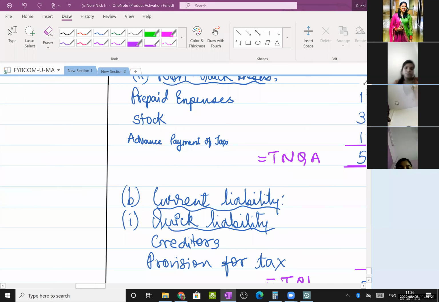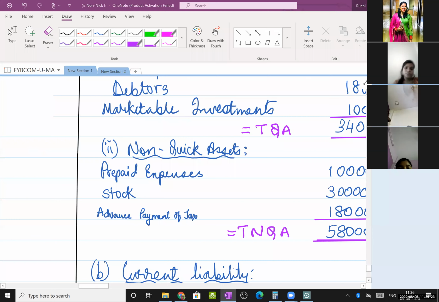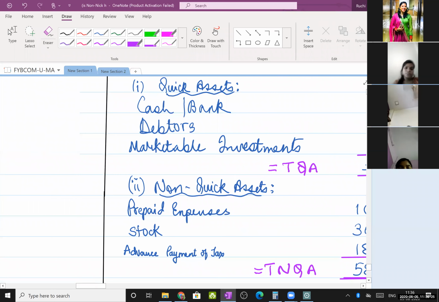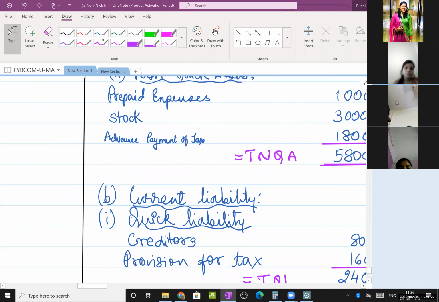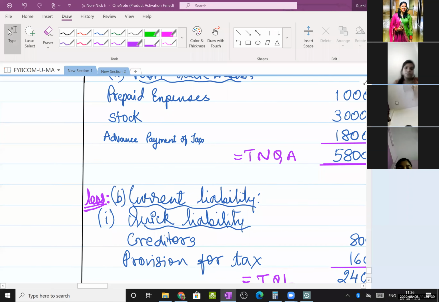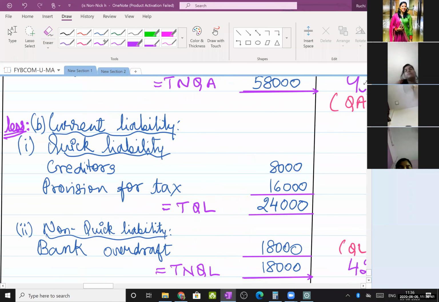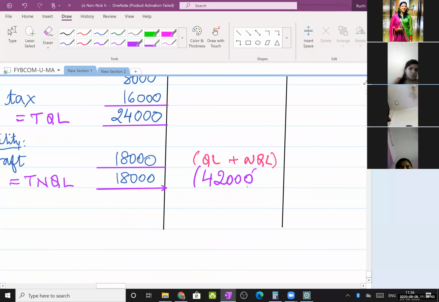Okay. We know one more thing: current assets minus current liability. Right? So don't forget that, you have to write minus current liability. So that means I'm going to subtract this. Take it in the outer column.